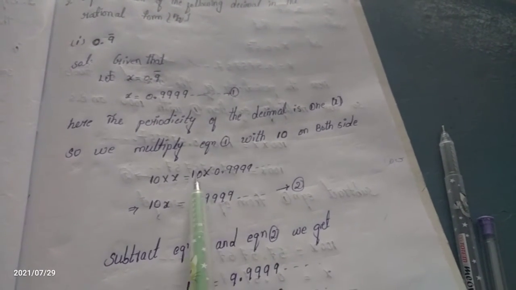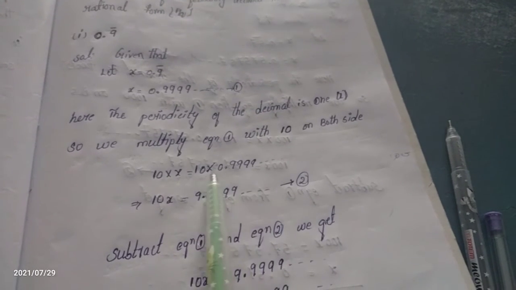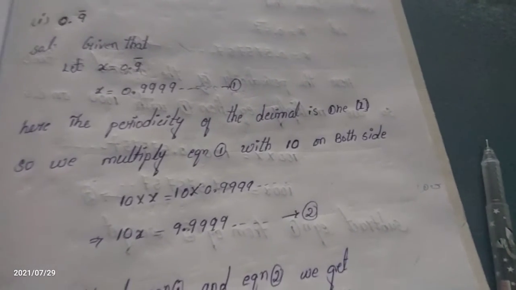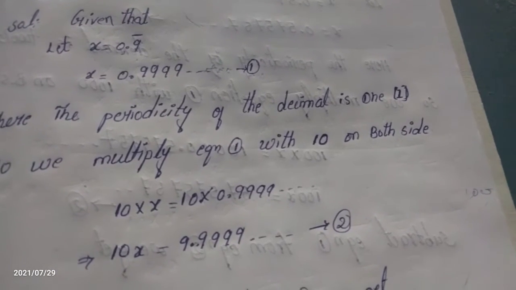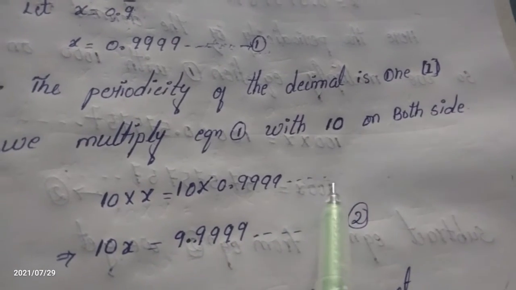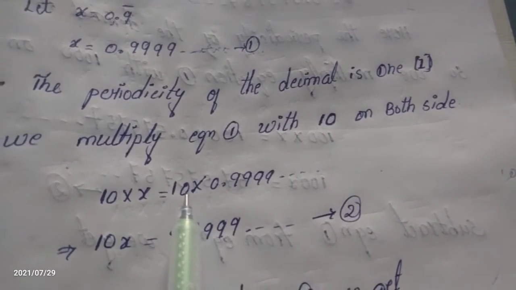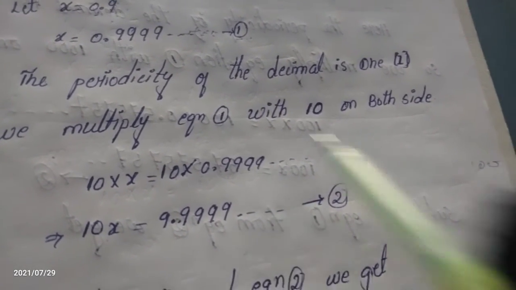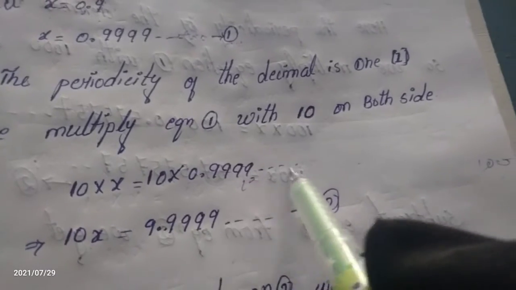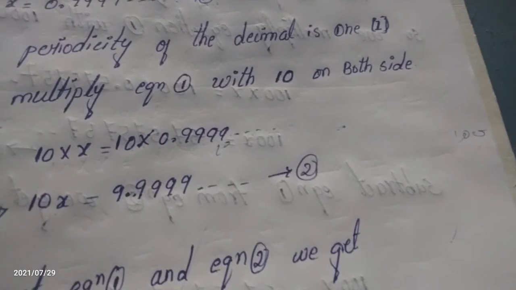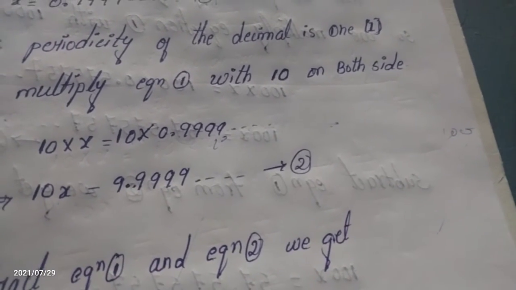What is 10 into 0.999? When we multiply any number by 10, the decimal point goes to the right side. Can you follow my points? If we multiply 10 with these repeated numbers, how can we multiply? We don't know how many numbers there are, so we cannot multiply fully. It is just a simple condition that you have to understand.